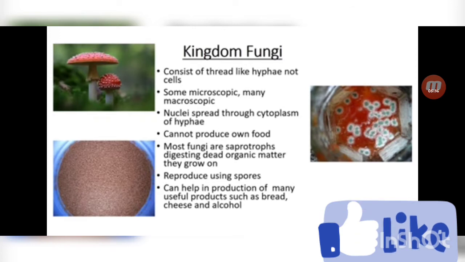Fungi are useful in the production of many products such as bread, cheese, and alcohol. A good example that you are all familiar with is yeast. Yeast is a fungus which you use in many food items to ferment the food.